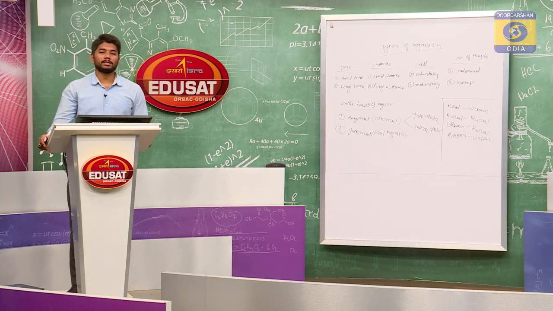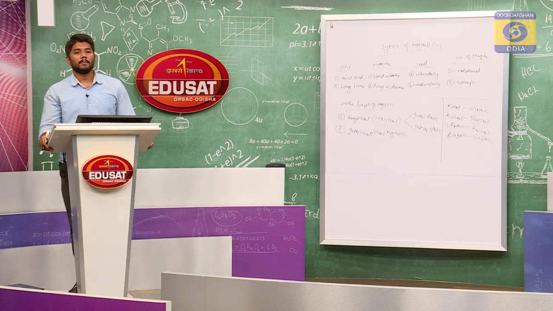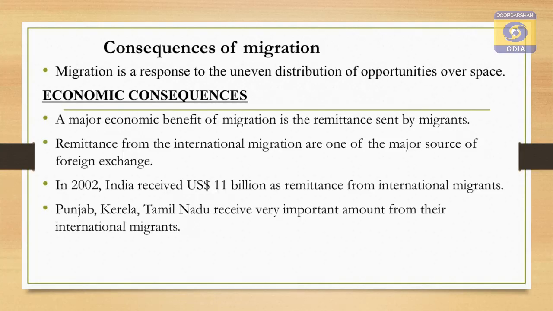Now, what are the consequences of migration? Migration has various consequences, like economic consequences, social consequences and demographic consequences. In this way, migration has various consequences in society.